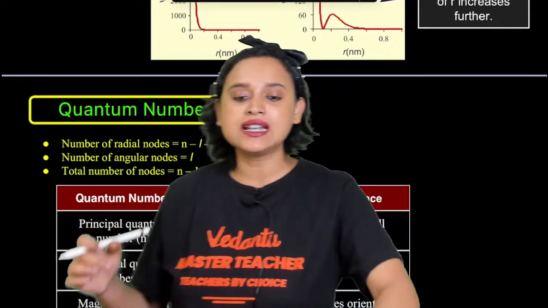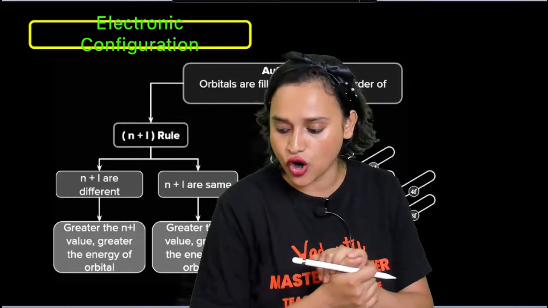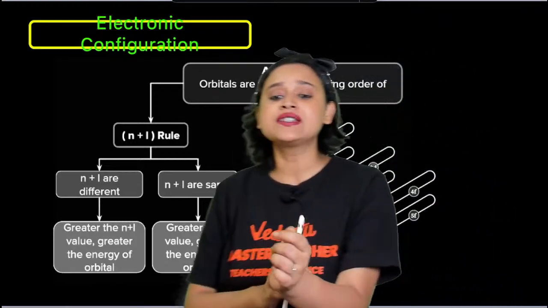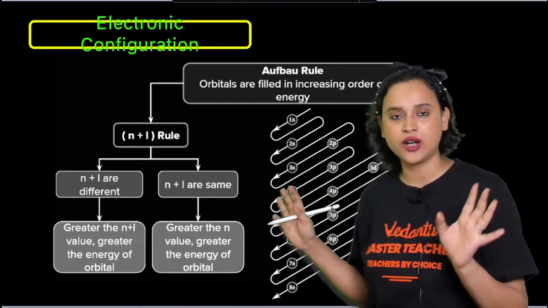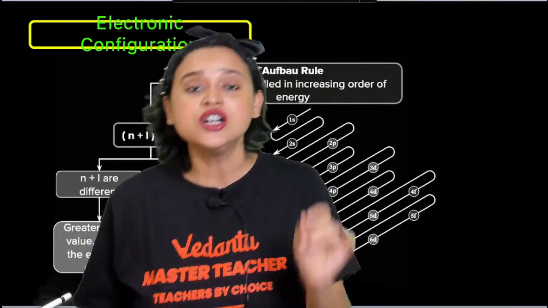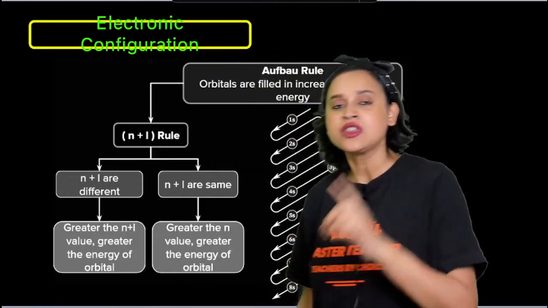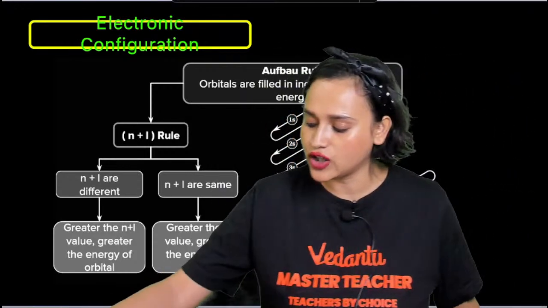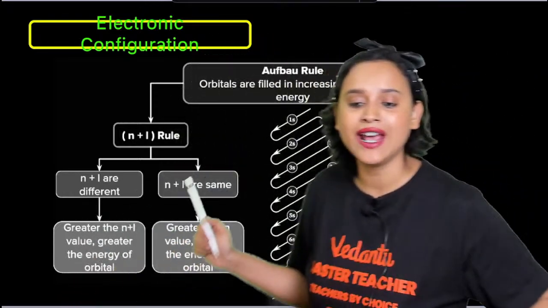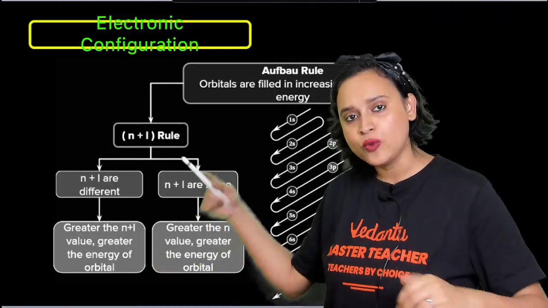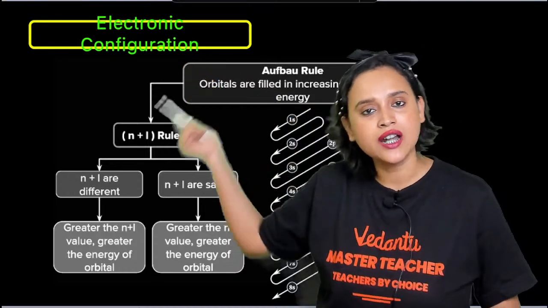First, let us take a look at our electronic configuration. So, Pranav, you were asking for Aufbau principle. It might look a little complicated, but it is actually not so complicated. When we are writing electronic configuration, we will always fill the lower energy level first. Here is a rule: if n plus l are different, then whichever has greater n plus l value will have greater energy.